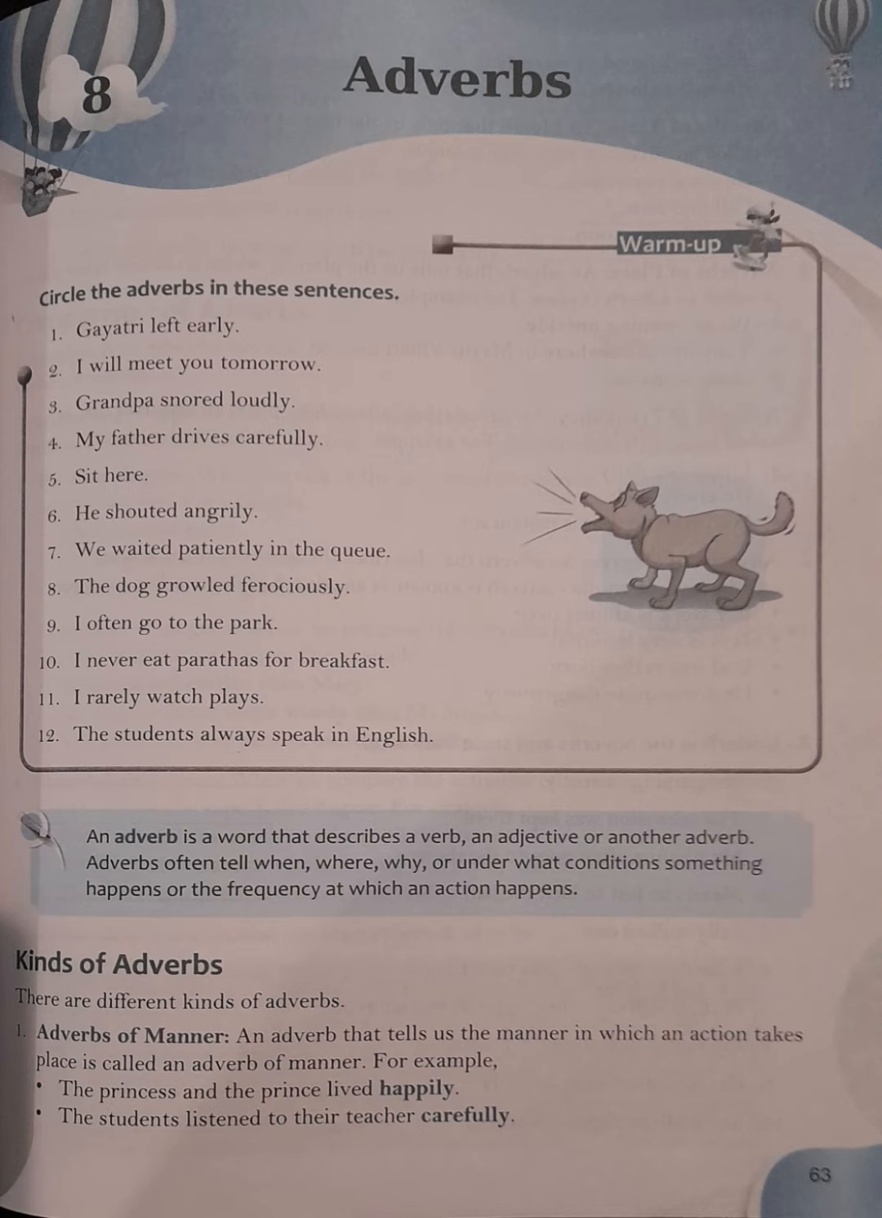So, first of all, I'll tell you what adverbs are. Children, an adverb is a word that describes a verb, an adjective, or another adverb. Adverb वो वर्ड है जो वर्ब को डिस्क्राइब करता है, एडजेक्टिव को डिस्क्राइब करता है या अनदर एडवर्ब को ही डिस्क्राइब करता है इन अ सेंटेंस. Adverbs often tell when, where, why, or under what conditions something happens, or the frequency at which an action happens. This I am going to tell you in kinds of adverbs. So let's start with kinds of adverbs.